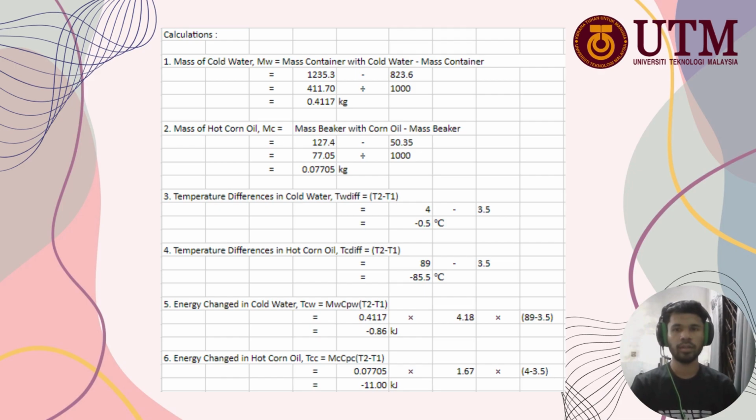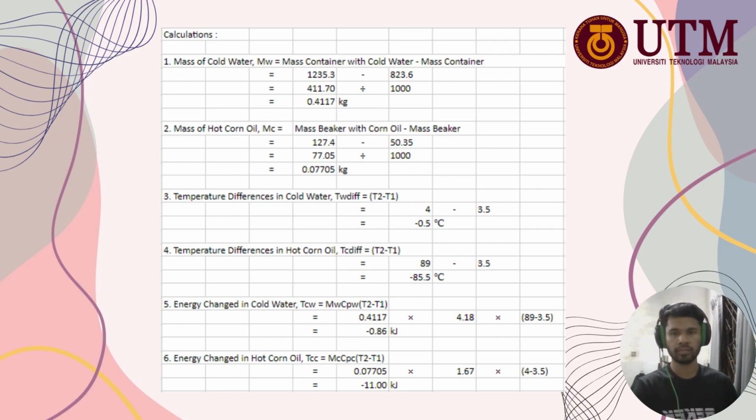Okay, for the calculation, first, mass of cold water equals mass of container with cold water minus mass of container. And we get mass of cold water equal to 0.4117 kilogram. Second, mass of hot corn oil equals mass of beaker with corn oil minus mass of beaker. And we get mass of hot corn oil equal to 0.07705 kilogram.